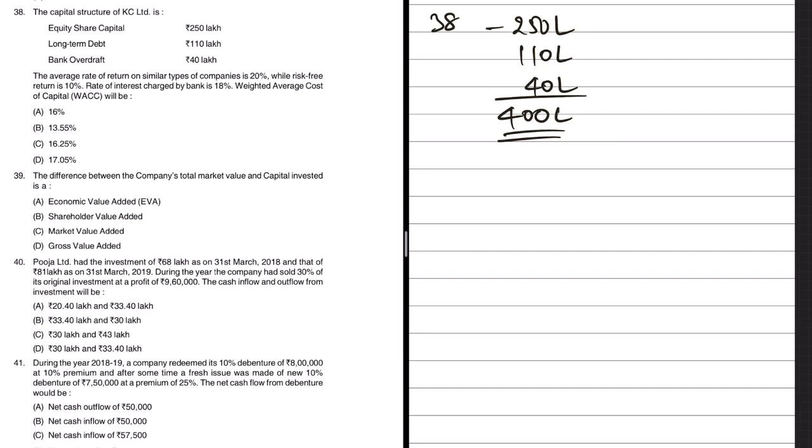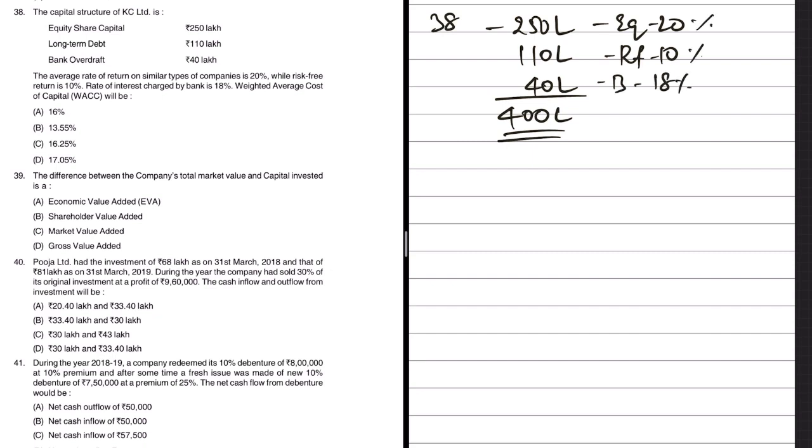Now each of these category of amounts has its own interest or cost. The average rate of return on similar type of companies is 20%. That is on equity it is 20%. Then they say risk-free return is 10%. So we'll consider that as long-term debt rate. So risk-free return 10%. Then bank OD is 18%. So this would be bank OD 18%.